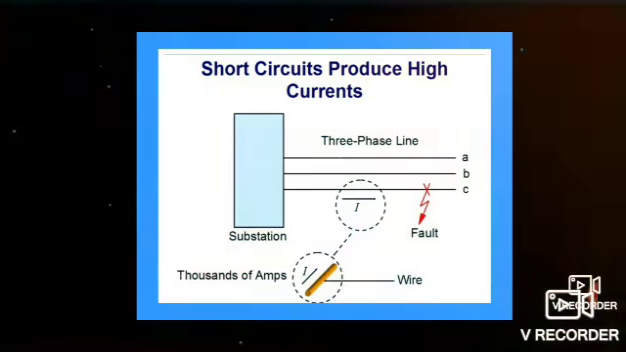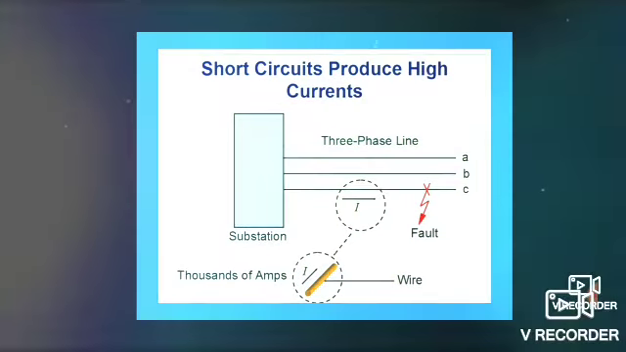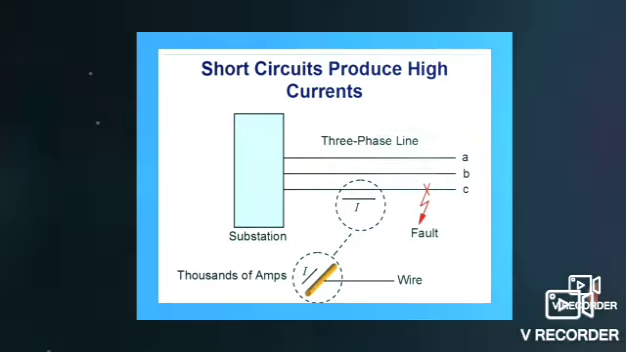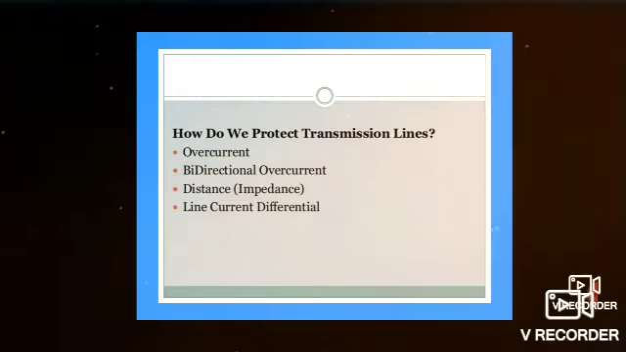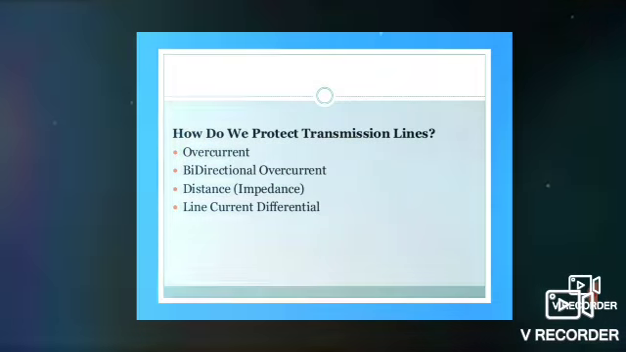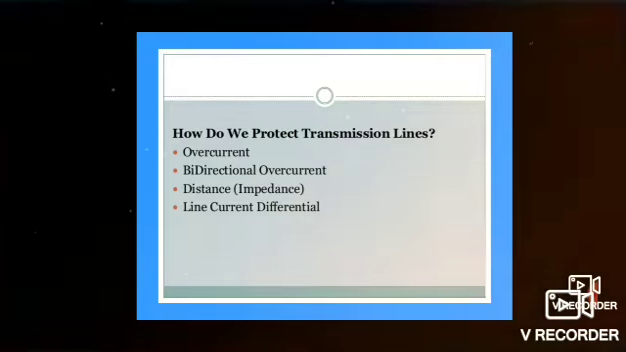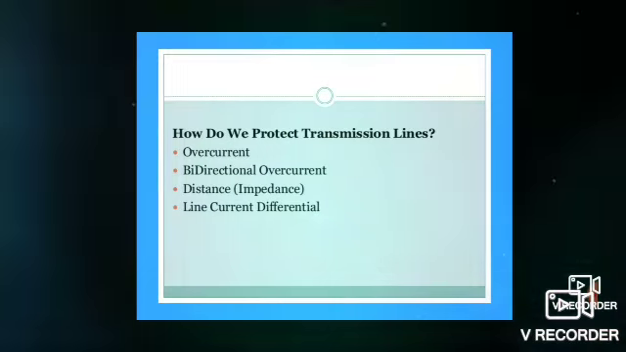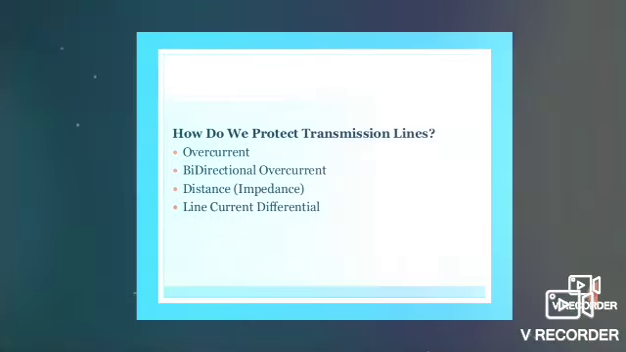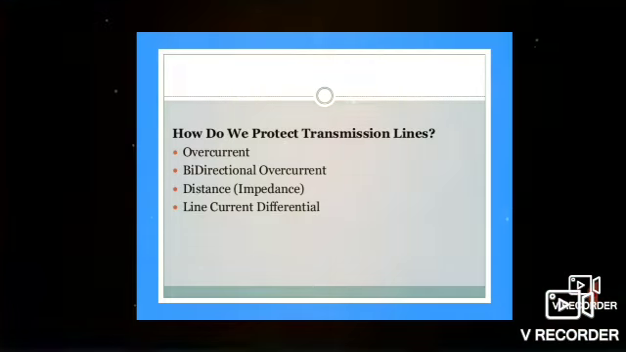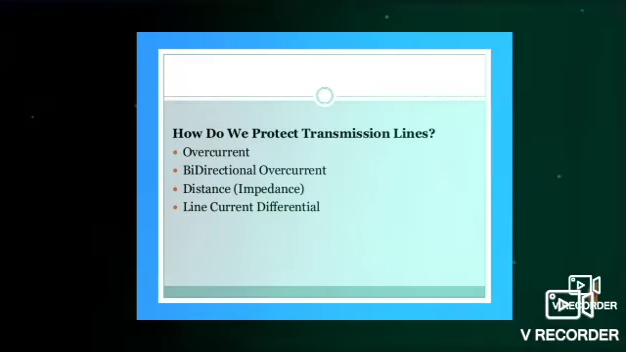Next, the short circuit is produced due to high currents. It will be eliminated. How do we protect transmission lines? By using the overcurrent relay, by using the distance relay, which is also called the impedance relay, and finally the line current differential relay. These relays are used to protect the transmission lines. We will see them one by one.